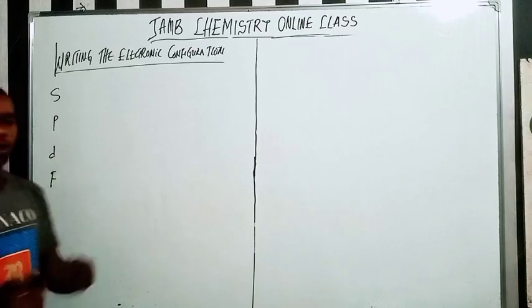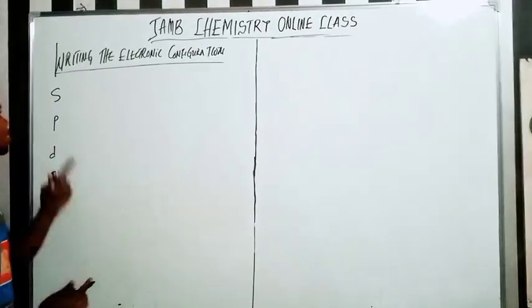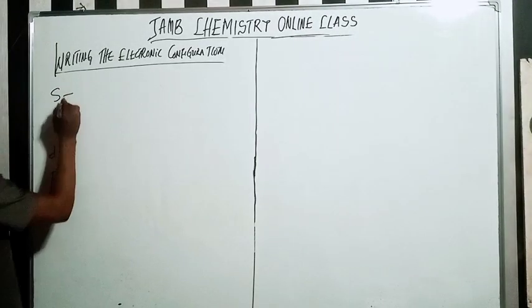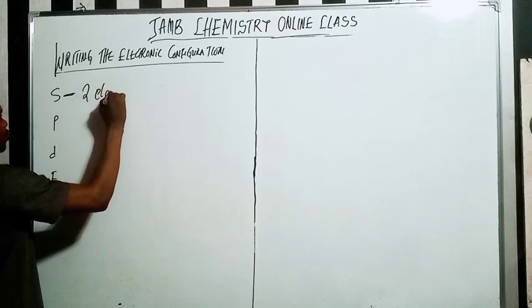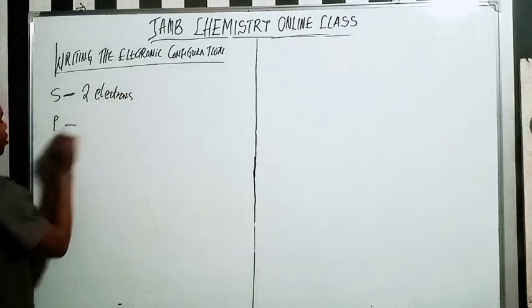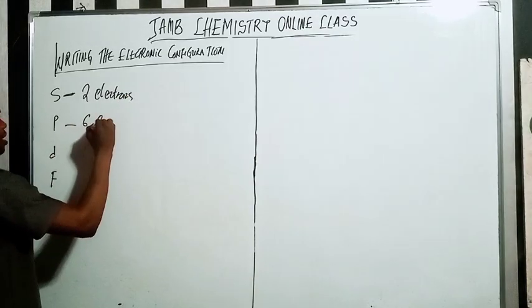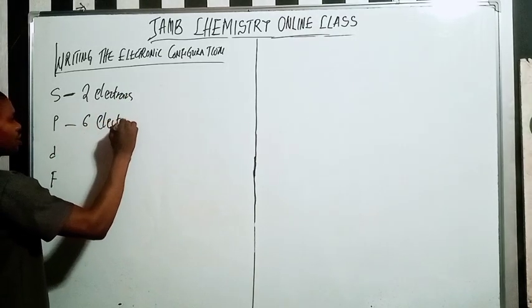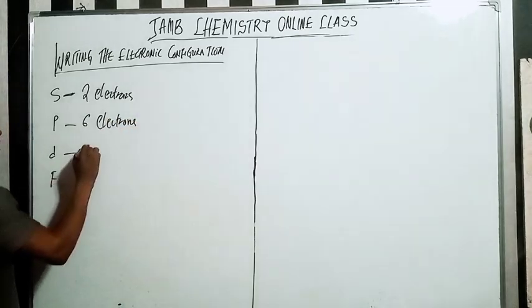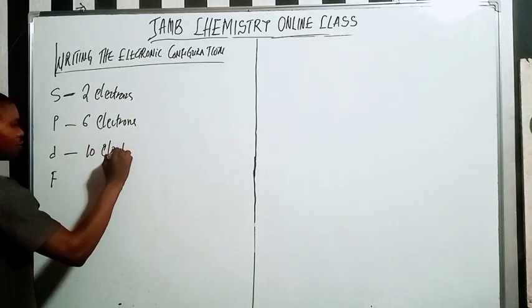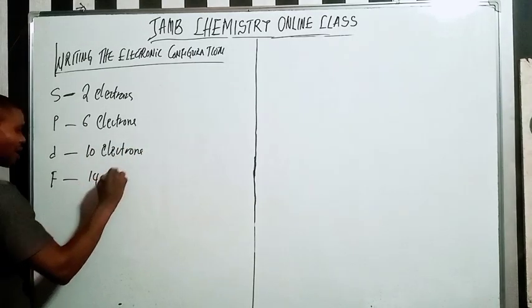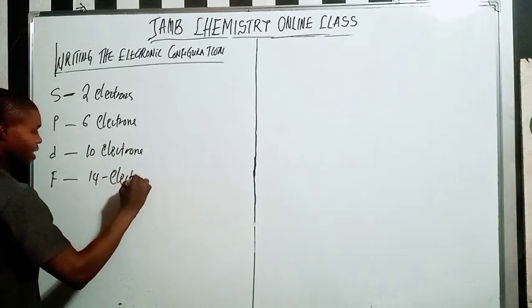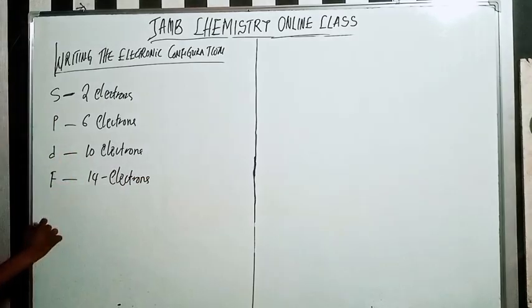So that's the first thing you want to take note of here. The s orbital can hold 2 electrons. P can hold 6 electrons. D can hold 10 electrons. Then F can hold 14 electrons. Very important.